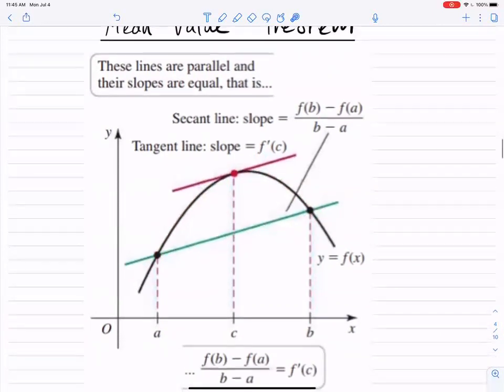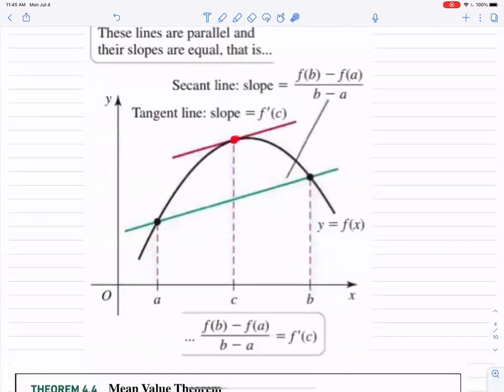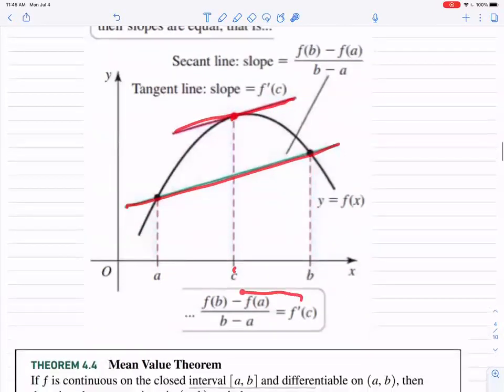And so that's the idea of the mean value theorem, that there is some point in between A and B, some point C, that has the tangent line slope equal to the secant line slope, which, written in terms of the derivative, says that f of b minus f of a over b minus a is equal to f prime of c. Another way to say this is that this is the average rate of change. If you want to know the average rate of change between two points, that's the secant line. Some of the rates of change are going to be bigger than it, some are going to be smaller than it, and there's going to be some place where the average rate of change is equal to the instantaneous rate of change, which is what this is. And so that's what the mean value theorem is.